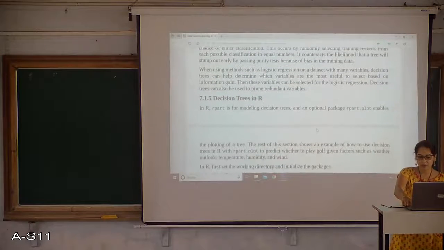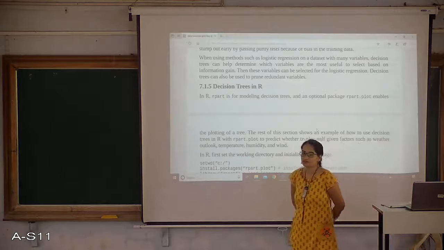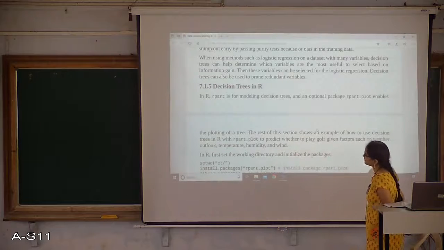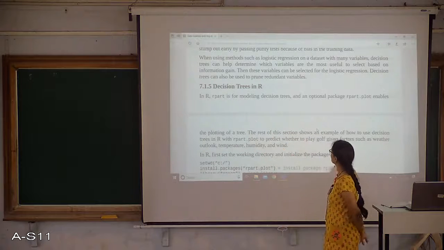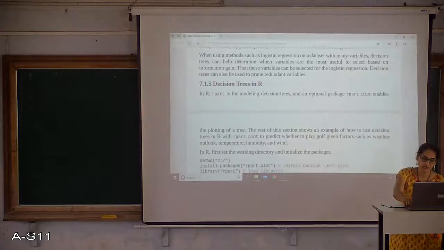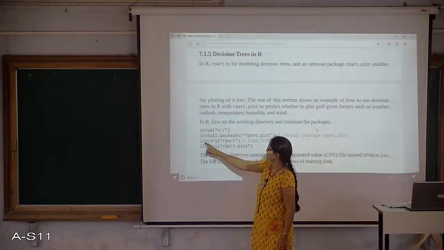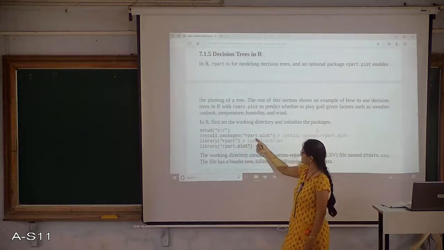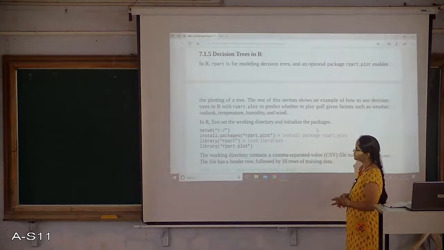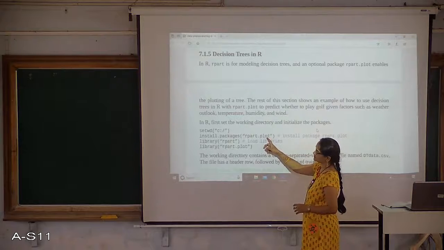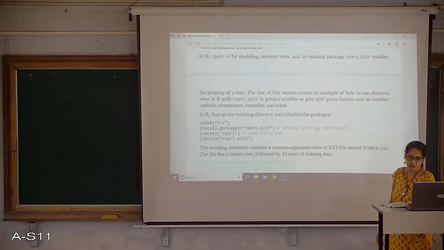Now moving to the programming part: how to construct a decision tree using R programming. In R, to model a decision tree, we have a function called rpart, and we need a package called rpart. Here is the way I am including that, the packages rpart and rpart.plot. Plot is to draw the tree structure. So I am installing those packages first, and then I am going to use the rpart function.